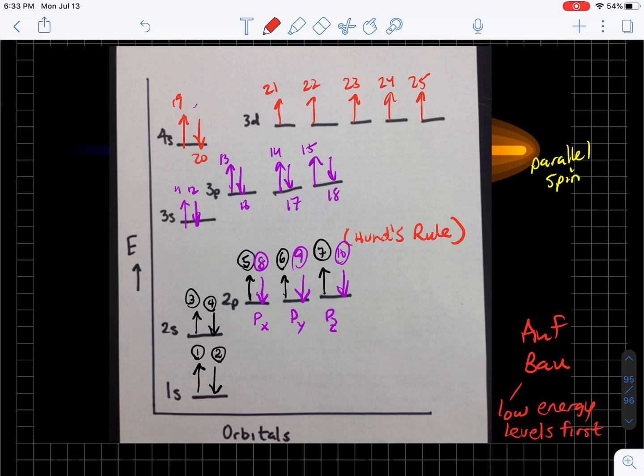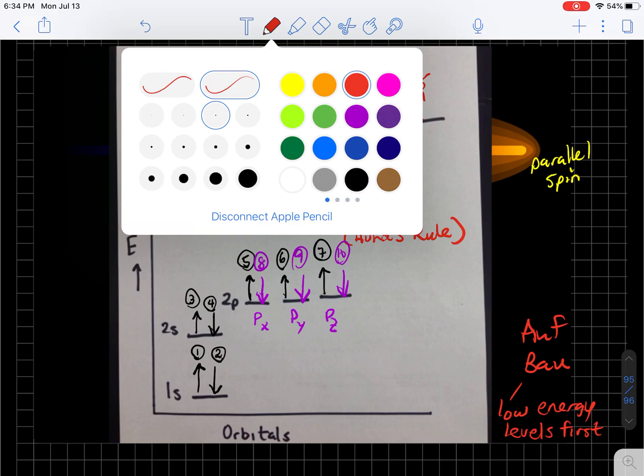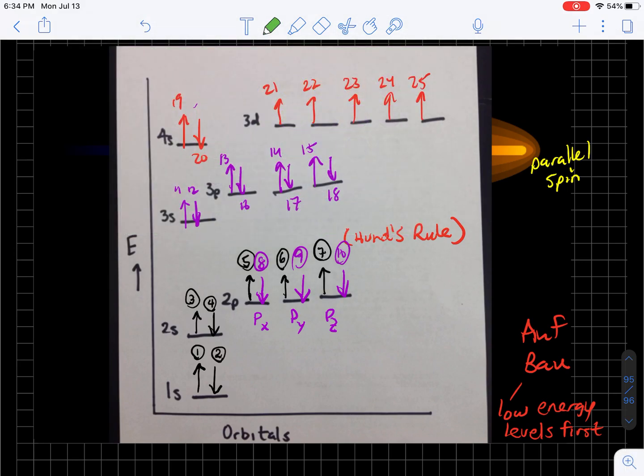So how do you figure out the 4 quantum numbers then for an electron? Well, the first thing you have to do is locate the electron. Let's say, for instance, they want us to come up with the 4 quantum numbers for the 14th electron right here. Well, what do I know about the 14th electron? Well, I know that the 14th electron is found in the 3p shell.